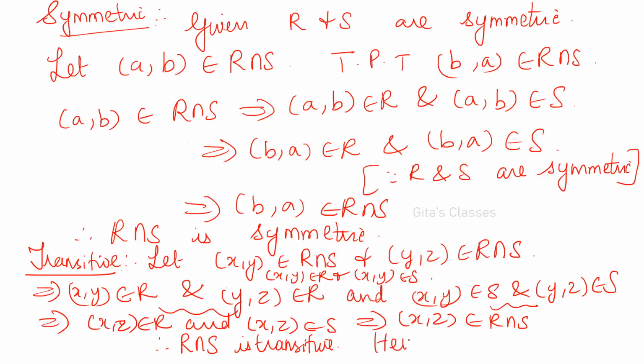Hence we have proved that R intersection S is reflexive, symmetric and transitive. Hence R intersection S is an equivalence relation. Okay, that's what we wanted to prove.